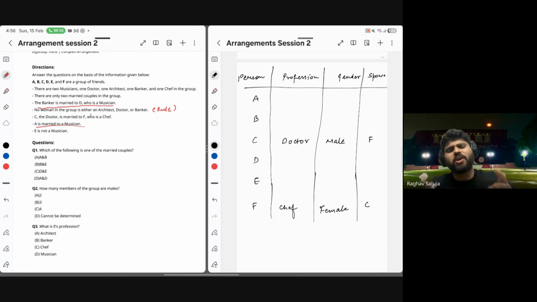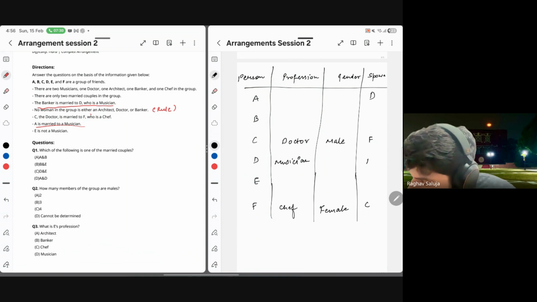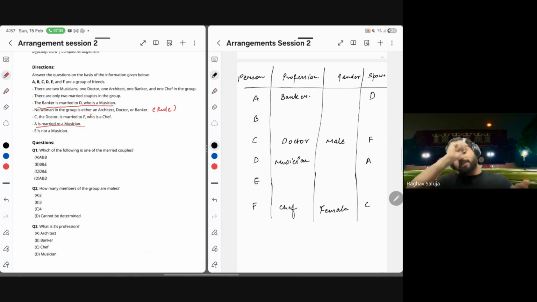So, can you see that A and D also have to be a couple? Why? Because D is a musician. Now tell me, there are only two couples. A is also married, D is also married. And one couple we have figured out, which is C and F. So automatically A and D will become a couple. A is married to a musician, D is a musician. So A is married to D, and A becomes the banker, because the banker is married to D.